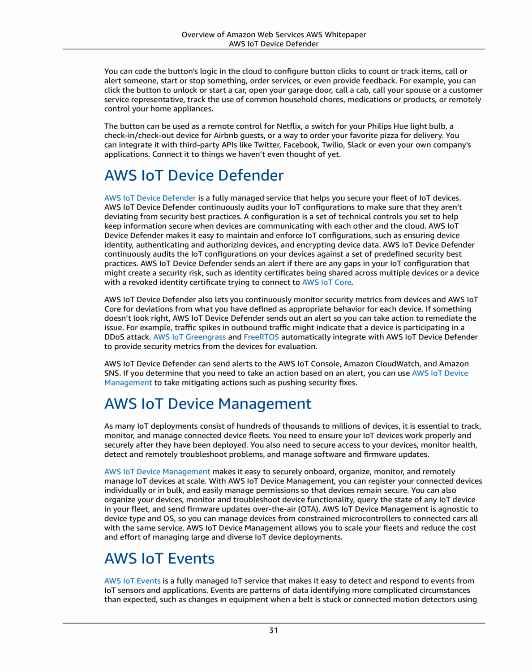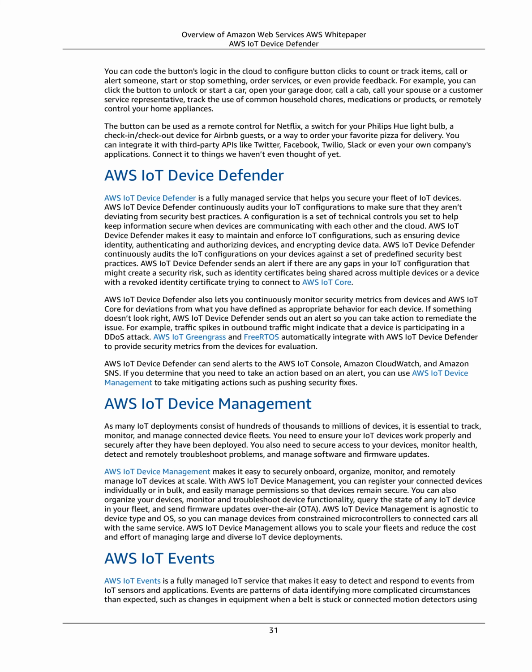AWS IoT Device Management. As many IoT deployments consist of hundreds of thousands to millions of devices, it is essential to track, monitor, and manage connected device fleets. You need to ensure your IoT devices work properly and securely after they have been deployed. You also need to secure access to your devices, monitor health, detect and remotely troubleshoot problems, and manage software and firmware updates.